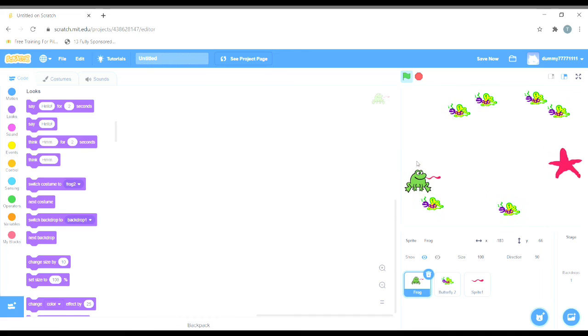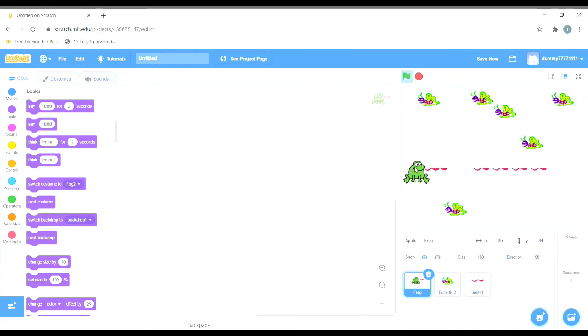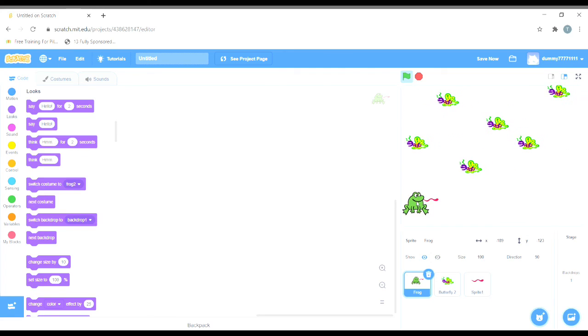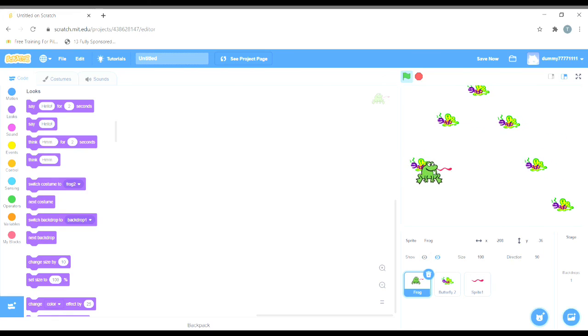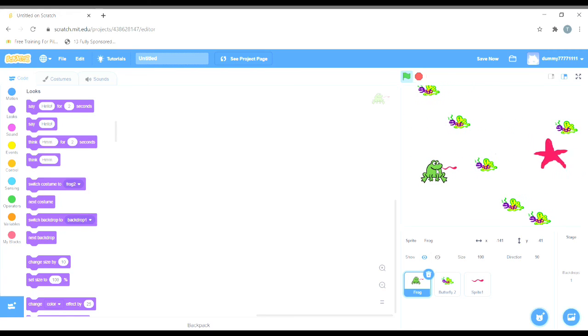See, and when there is no butterfly, no explosion occurs. So right now there is no butterfly. When I press the spacebar, I'll see that no explosion will occur. See, no explosion is occurring because there is no butterfly, but here it is occurring because there is a butterfly. Hence, our goal is achieved.